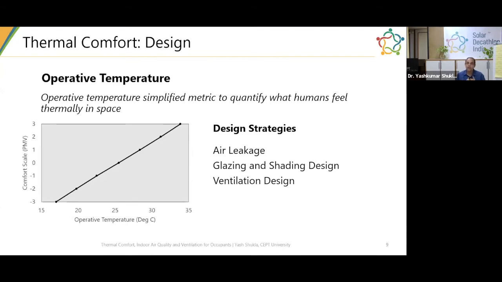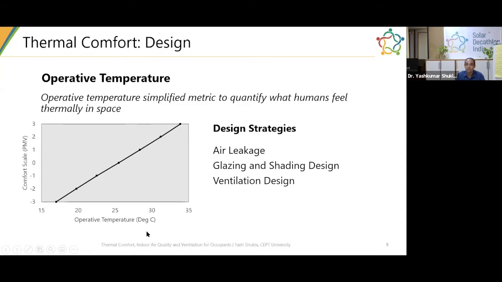In one sentence, it reflects how a human feels at their skin, and it has a combined effect of air temperature and radiant temperature. As you can see on the graph on this slide, as operative temperature increases, the comfort scale goes from cold to warm, cold to hot.